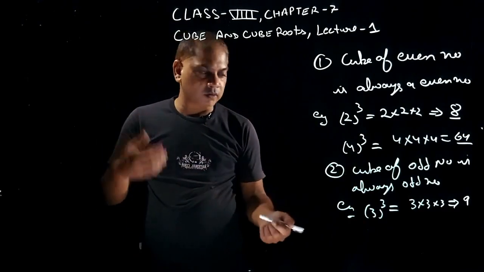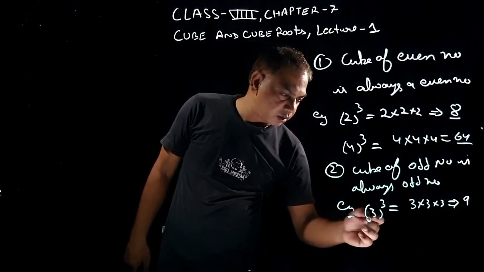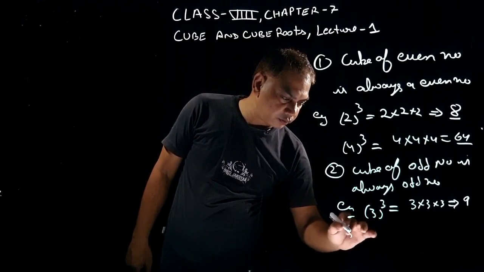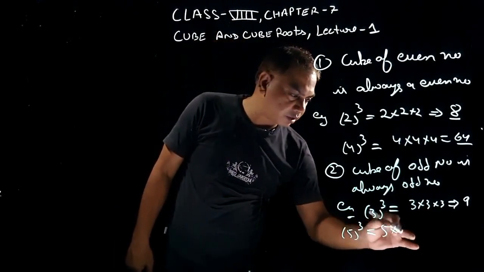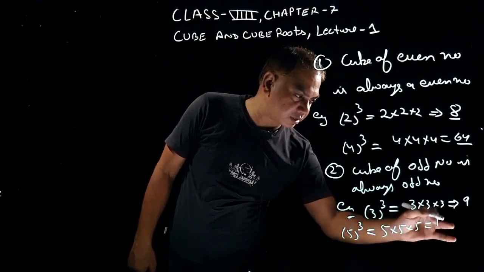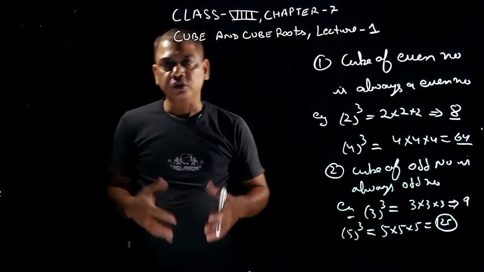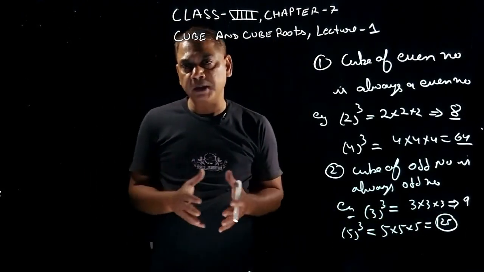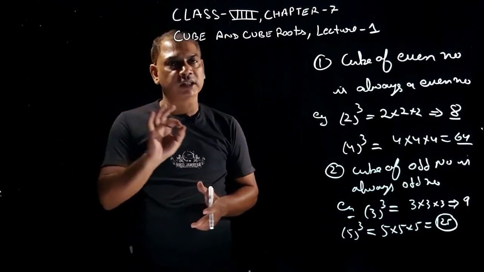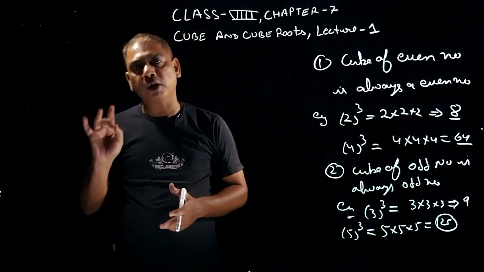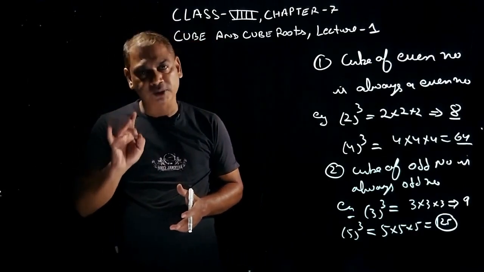You can try with one more example. Let's say 5. Cube of 5 is 5 multiplied by 5 multiplied by 5, that is 125, right? So 125 again is an odd number. So always remember, student, cube of an even number is always an even number and the cube of an odd number is always an odd number. Good, students?